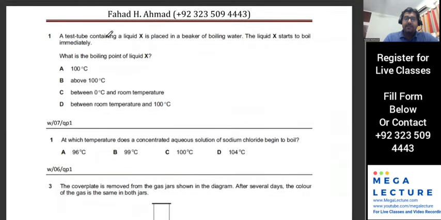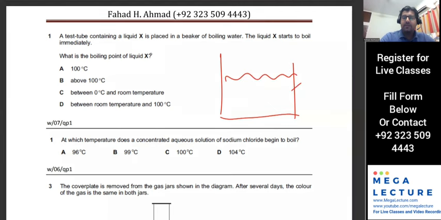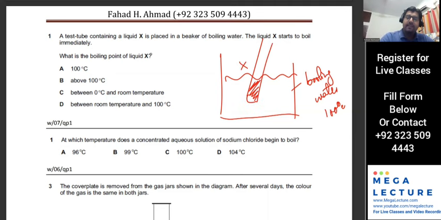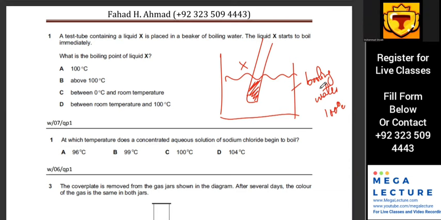So this one is interesting. Let's do this one, it's going to be our last question for now. A test tube containing a liquid X is placed in a beaker of boiling water. The liquid X starts to boil immediately. What is the boiling point of liquid X? So there's boiling water, right? What is the temperature of boiling water? 100 degrees Celsius. So he puts a test tube that contains a certain liquid, let's call that X. He says that it starts to boil immediately. So is its boiling point higher than 100 or lower than 100? Sir, lower. Lower than 100, right?